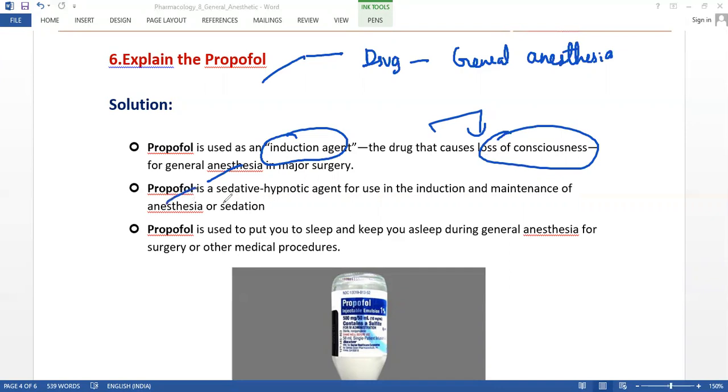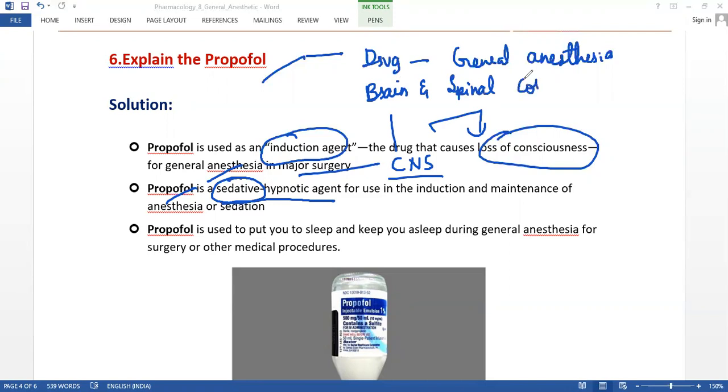Propofol is a sedative hypnotic agent. Sedative was already discussed. A sedative will induce sleep and unconsciousness, and it reduces the pain. So that comes under sedative hypnotics. It may cause damage to the CNS, as CNS stands for central nervous system, meaning it may cause damage to the brain and the spinal cord. These will be the side effects.